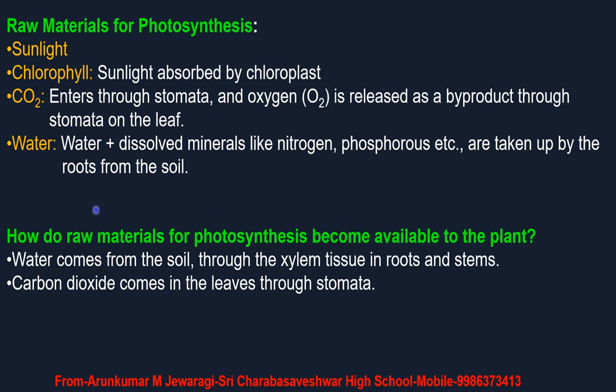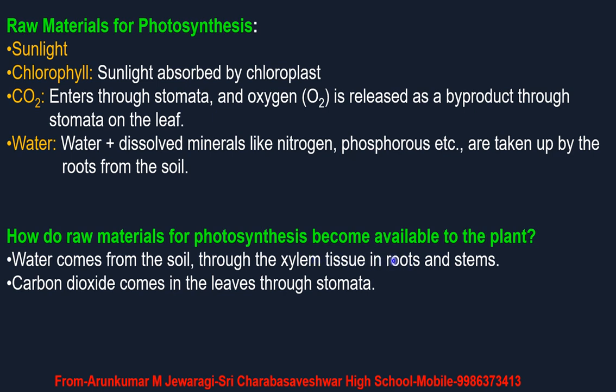Next, how do raw materials for photosynthesis become available to the plants? That means how do they take these raw materials which are needed for photosynthesis? First we are going to talk about water. Water comes from the soil through the xylem tissue in the roots and stems. So this xylem tissue is present in roots as well as stems.